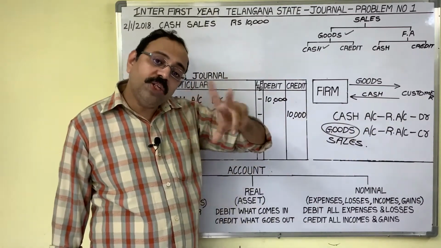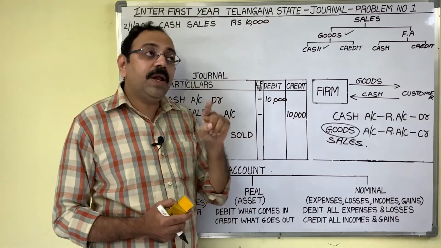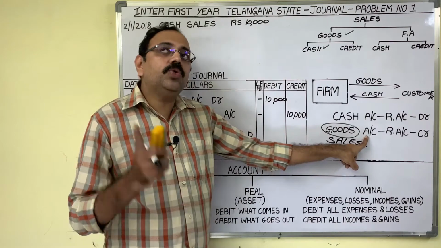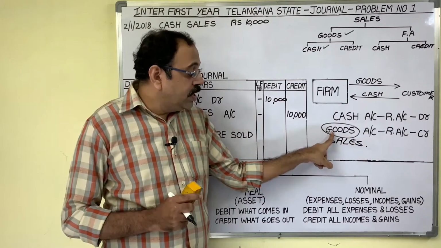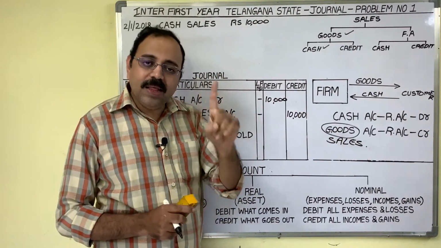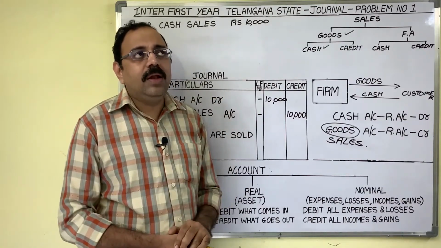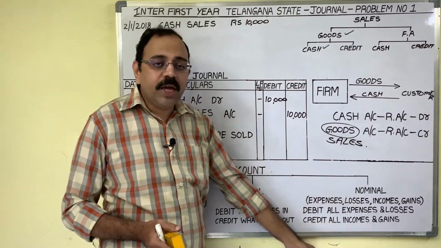So in two ways you can analyze. As goods are going, as per real account rule, we should credit goods account. Since we should not write the goods word, instead of writing goods, we are writing sales. This is one analysis. Another analysis: we sold goods, sale is income, and as per nominal account, incomes are to be credited.